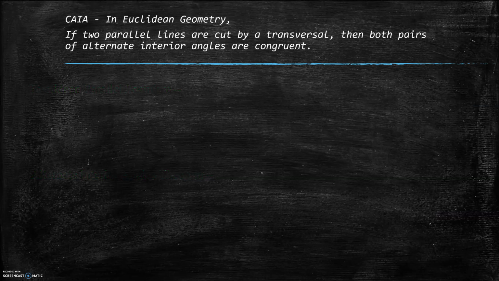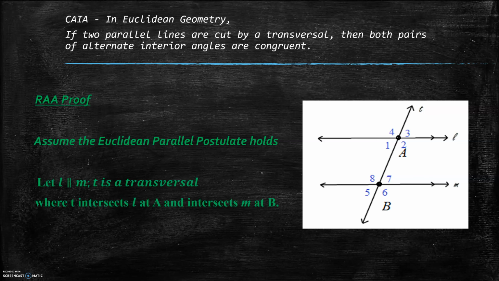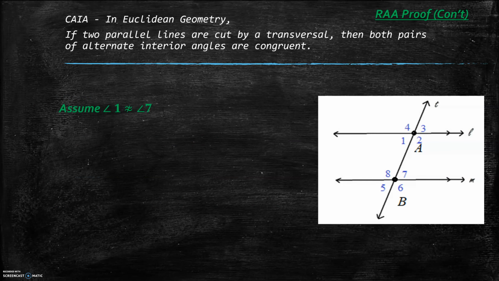Now we're ready to begin our proof by contradiction. Given the diagram as labeled, assume the Euclidean parallel postulate holds. Let L be a line parallel to M, where T is a transversal and T intersects L at A and intersects M at B. Assume that angle 1 is not congruent to angle 7. Without loss of generality, suppose that the measure of angle 7 is greater than the measure of angle 1.